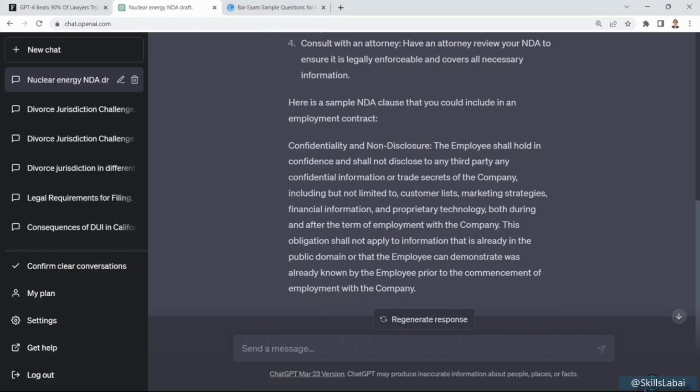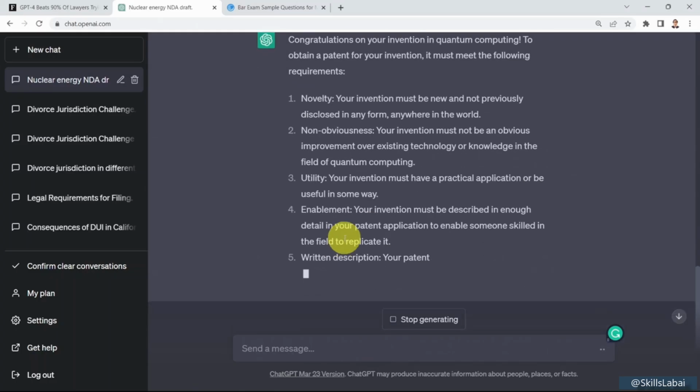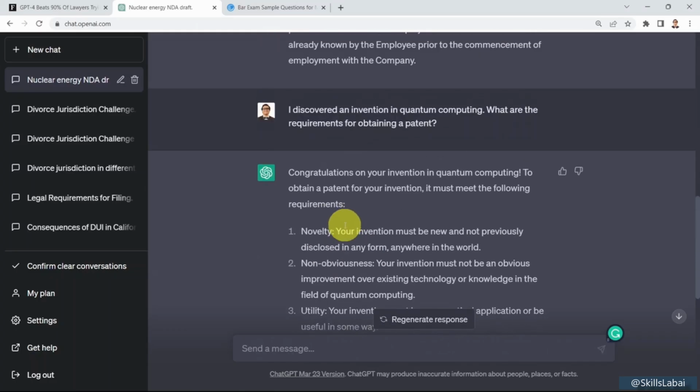Okay, so what if, for example, you work at a startup and you discovered an invention in a certain area, maybe quantum computing or maybe AI, and you want to know the requirements to obtain a patent? Let's go ahead and test it out. I'm going to say, I discovered an invention in quantum computing. What are the requirements for obtaining a patent? And here we go. It tells you, congratulations on your invention in quantum computing.